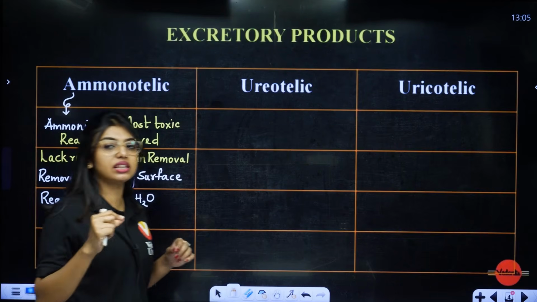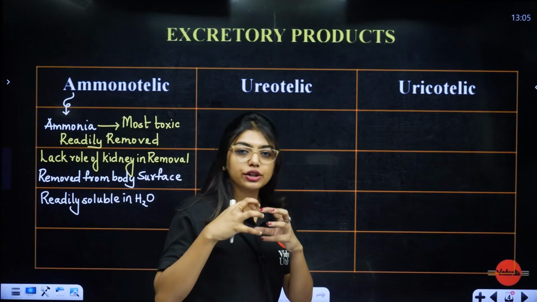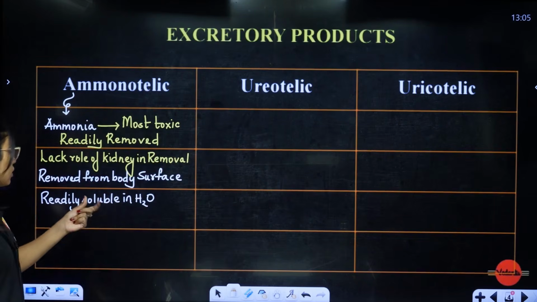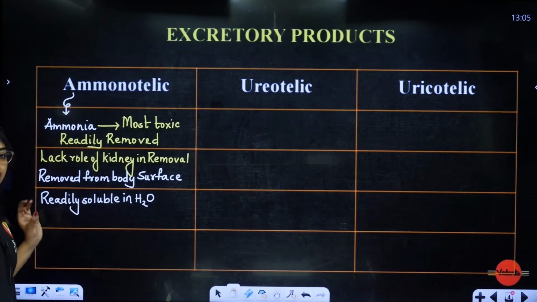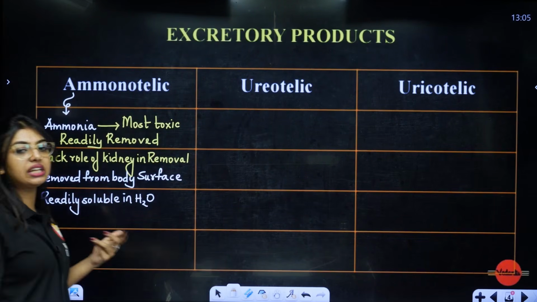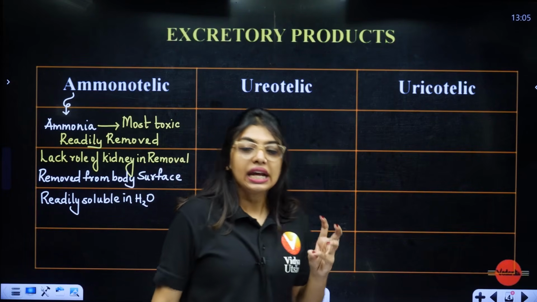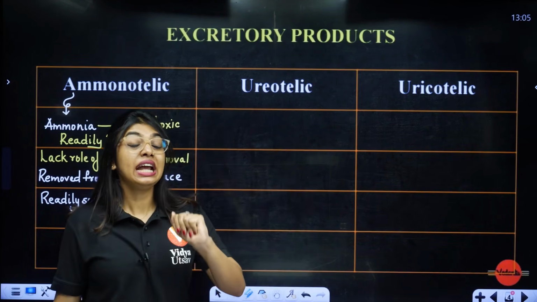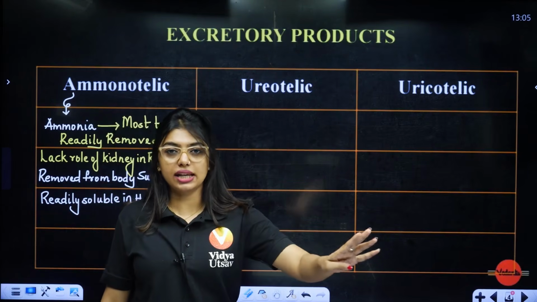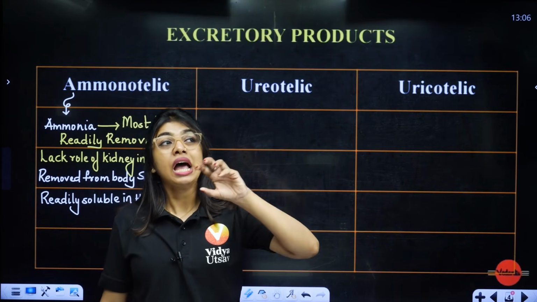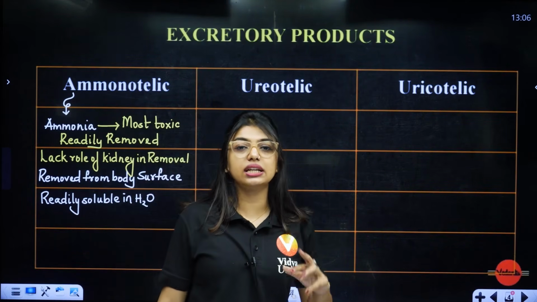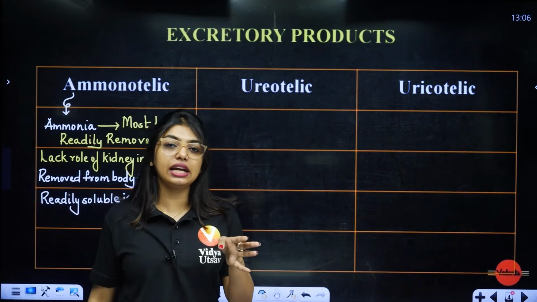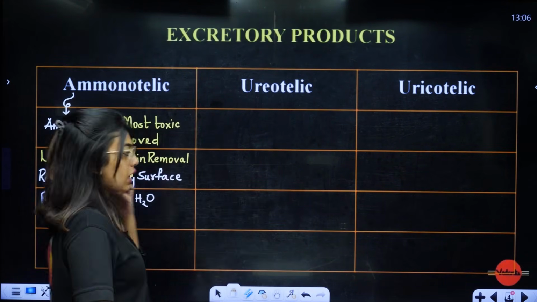And students, it will break down to your NH3 ions, not ammonium. Now here, as I told you, the kidney doesn't have a role. In case ammonia is in our human body, it will enter the urea cycle. The urea cycle happens in the liver. That cycle is called the ornithine cycle or urea cycle. So it automatically enters that cycle and comes out as urea.